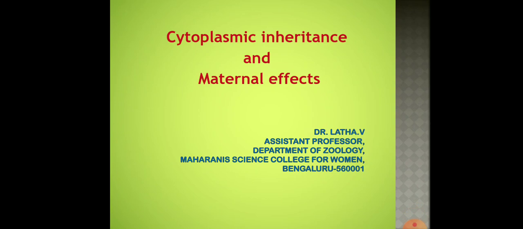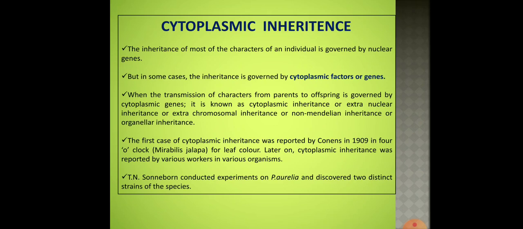Now in this lecture we'll discuss how this cytoplasmic inheritance occurs, taking an example of Paramecium aurelia, and also we will understand one more concept wherein the maternal cytoplasm influences the expression of a character. Right. So let's start, and today we will learn about cytoplasmic inheritance in Paramecium.